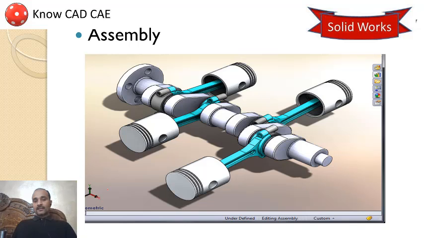After creating the parts, you can assemble them. Here you can see this is your crank, this is your piston, and this is your connecting rod.